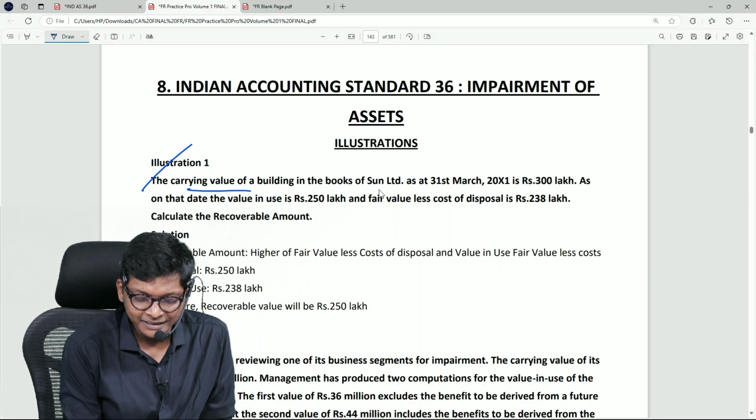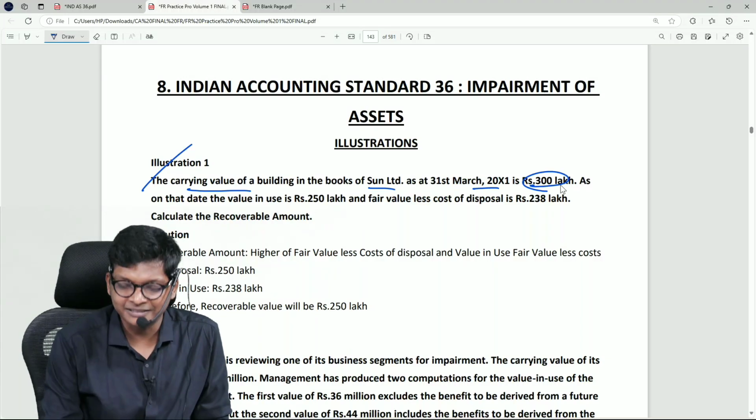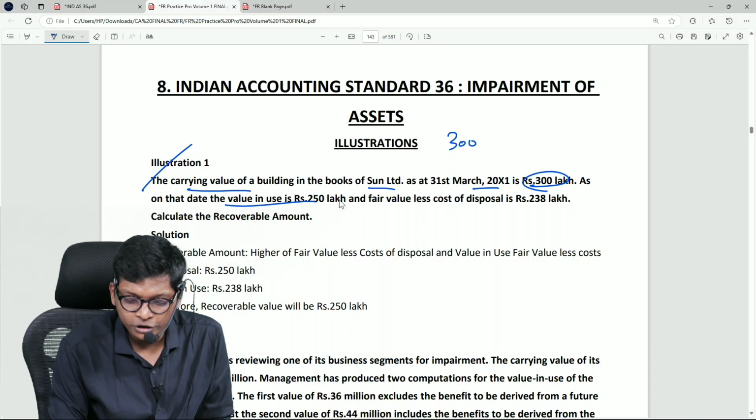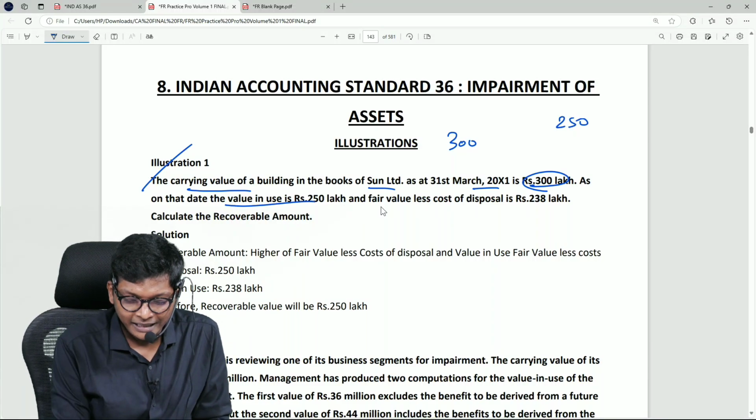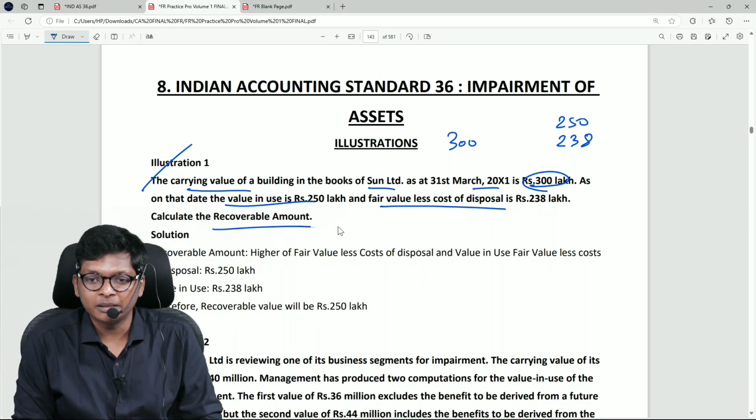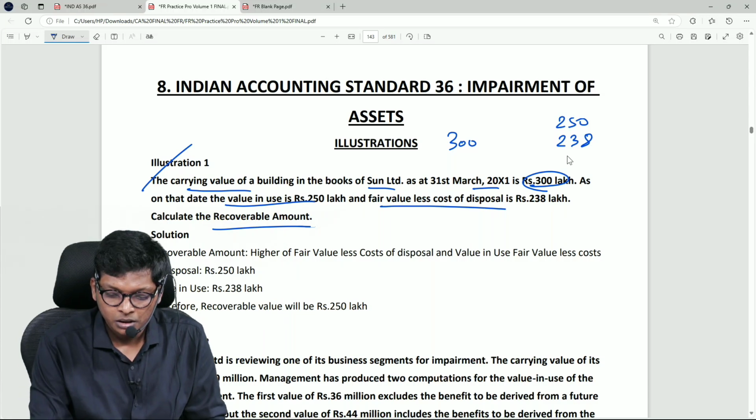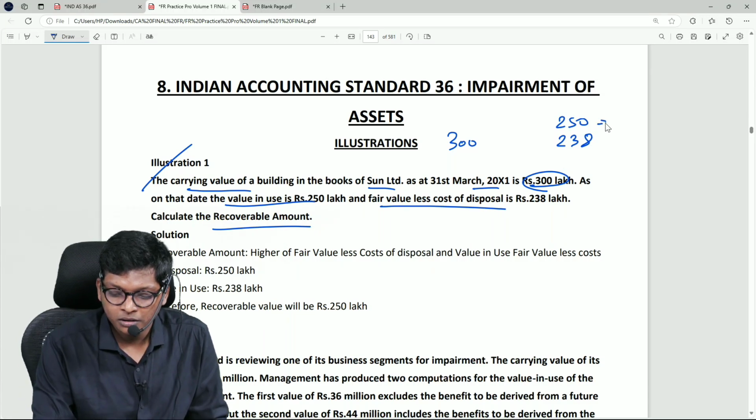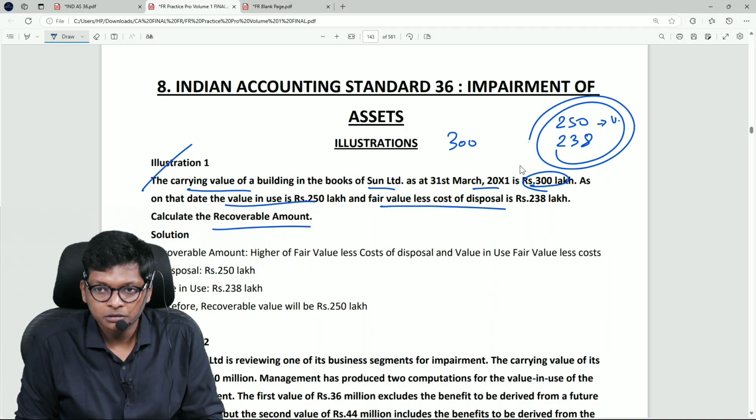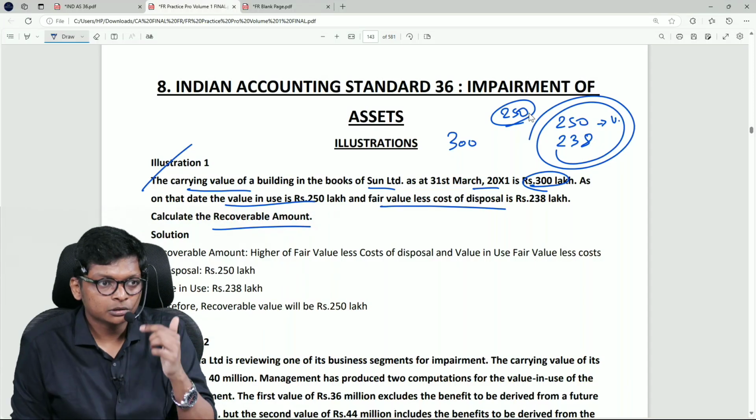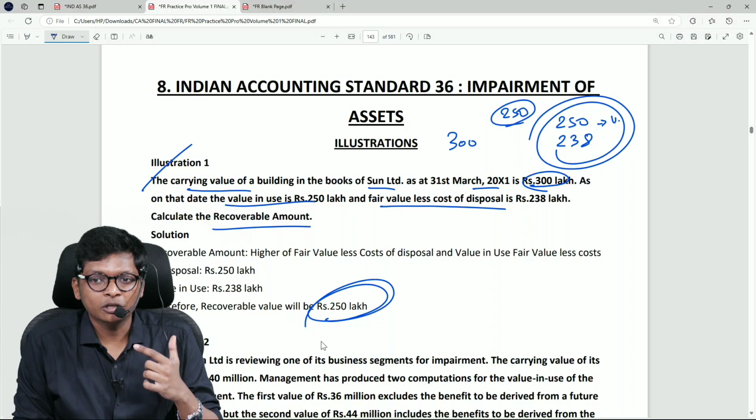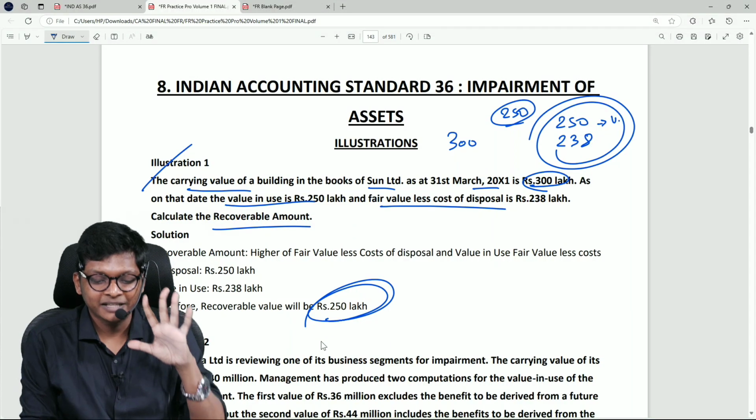The carrying value of the building in the books of Sun Limited as of 31st March is 300. So left hand side will be 300. As on the date, value in use is 250 and the fair value less cost of disposal is 238. Calculate the recoverable amount. What is recoverable amount? Higher of value in use or fair value less cost of disposal. So higher of 250 or 238, which is higher? 250. So recoverable amount is 250. The question stops with that, but I am going to add on: is there impairment loss here? Yes. How much? 50. 300 minus 250.